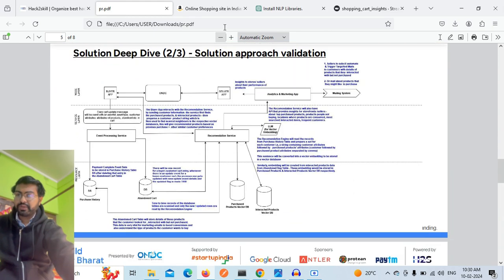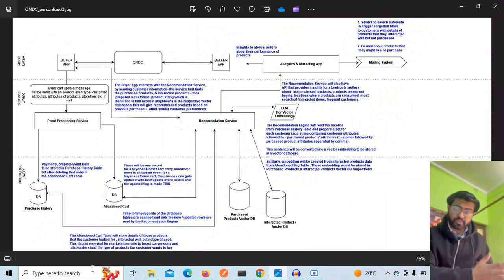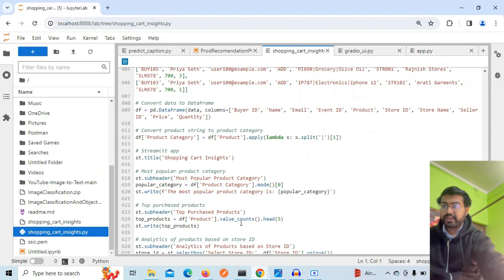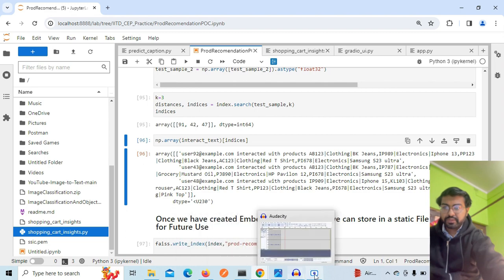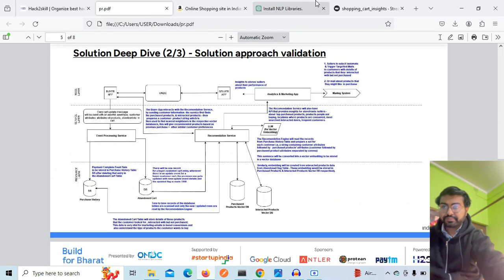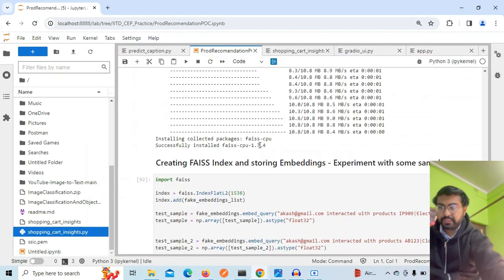Basically, the solution I am going to put forward before you is this. This is an architecture diagram, an L1 diagram for the whole approach. In this video I would do some board work and also demonstrate something, and parallelly I would share my POC in the form of a Jupyter notebook that I have built here. And for showing you the analytics part, I have also designed a Streamlit app, which I have also launched in this browser. So here it is. We will get to know more as we progress.